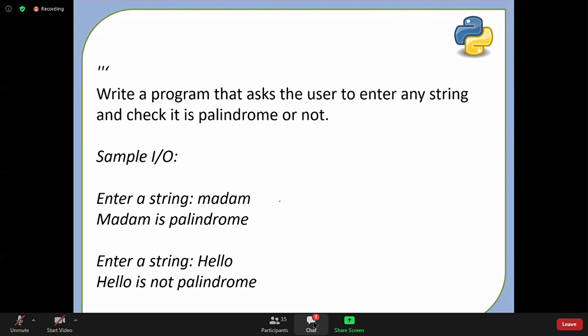If you reverse the string and it looks like madam again, and the reverse string and the original string are the same, then it's a palindrome. If I reverse hello, it will be OLLEH, which is not the same. So that way it is not a palindrome.